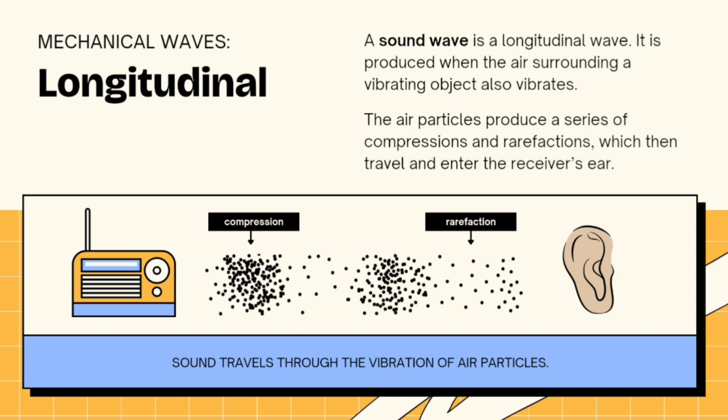A sound wave is a longitudinal wave. It is produced when the air surrounding a vibrating object also vibrates. The air particles produce a series of compressions and rarefactions which then travel and enter the receiver's ear. Example, sound travels through the vibration of air particles.